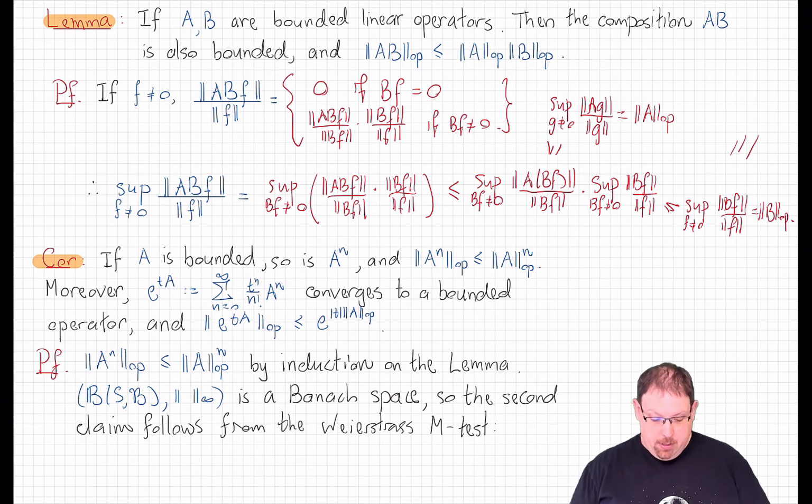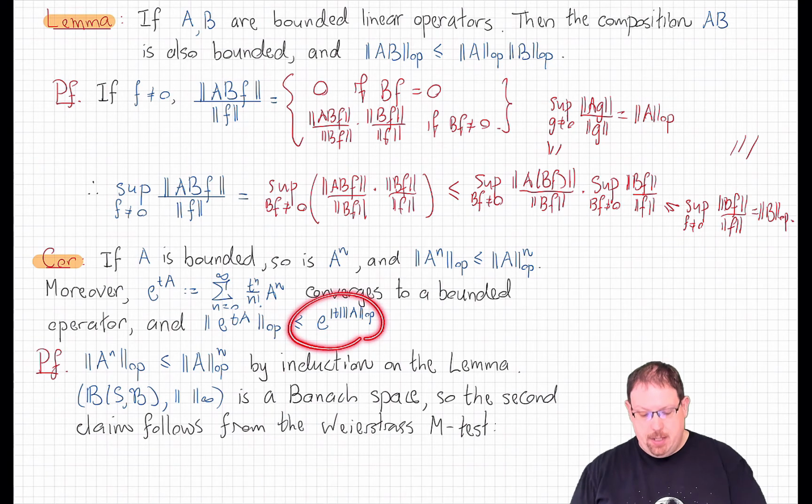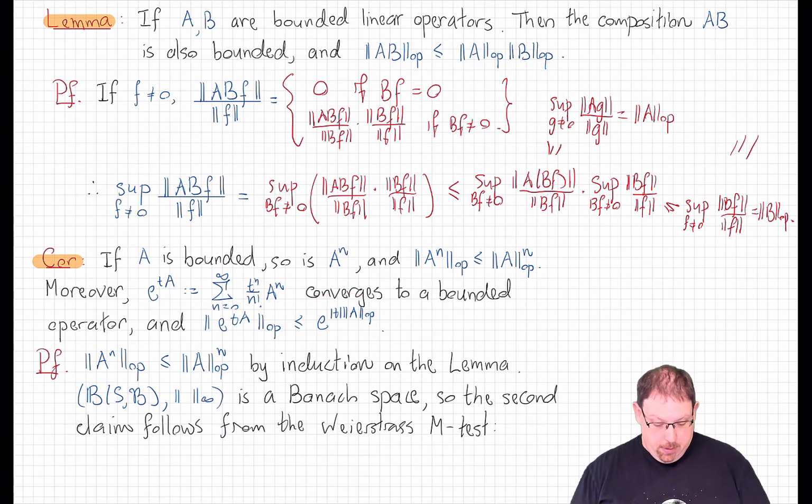So that's what we're going to do here. We can use this result up here to show that this power series has an infinite radius of convergence, if you like, in the real number t. And in fact, that the power series here converges to a new operator whose operator norm is less than or equal to this, the exponential of t times the operator norm of the original operator. So all of that is fairly elementary.